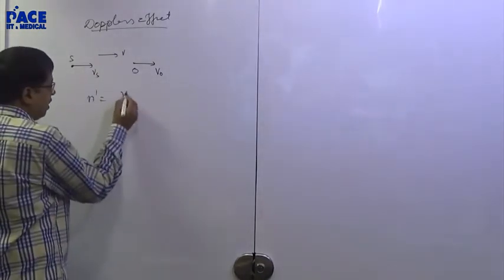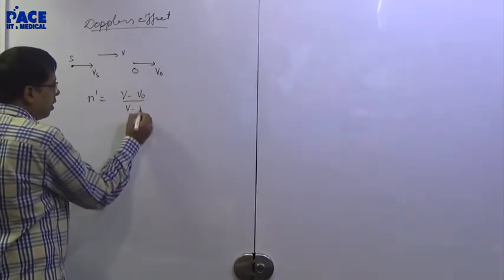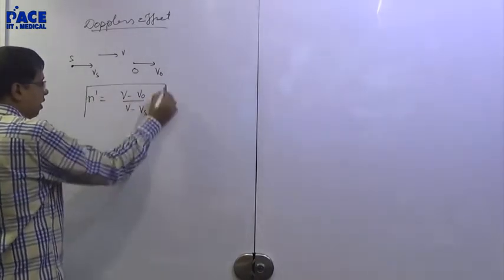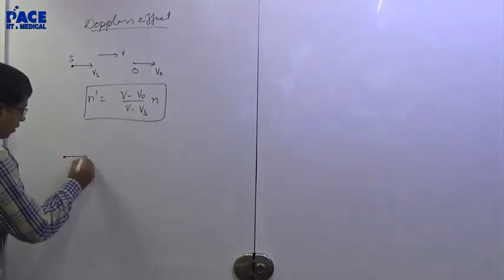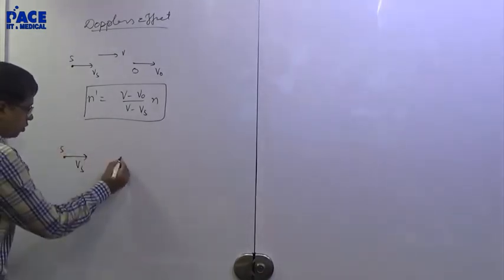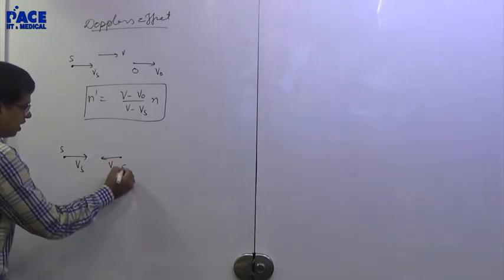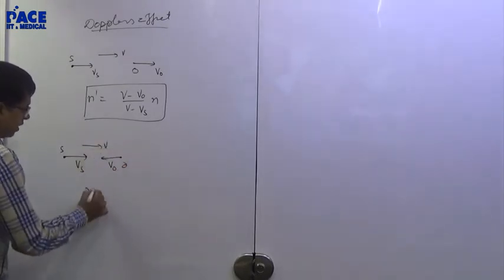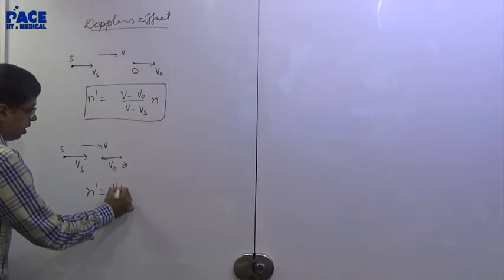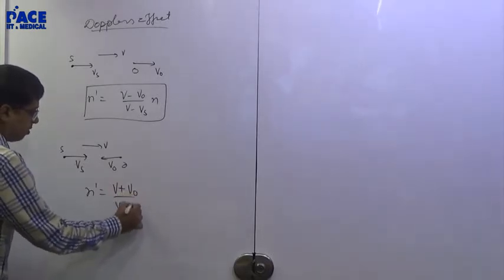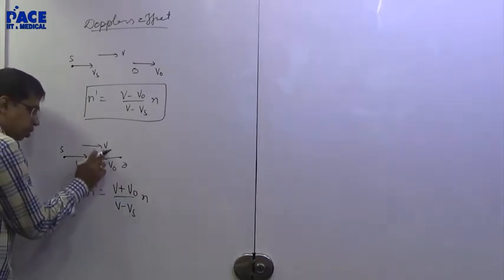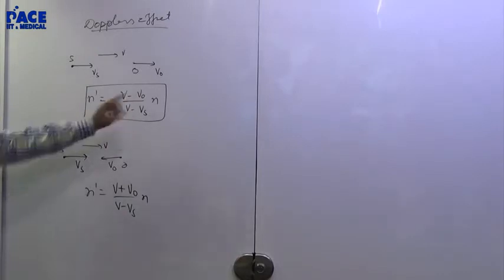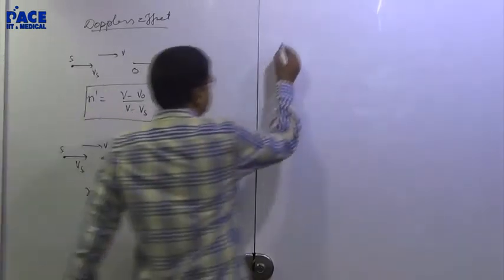Apparent frequency is (V minus V naught) by (V minus Vs) into N. If I change any particular velocity of source, observer is in this direction, sound is in this direction, N dash is (V plus V naught) by (V minus Vs) into N. Right? The moment any velocity is opposite to the direction of sound, minus of minus will come into picture.